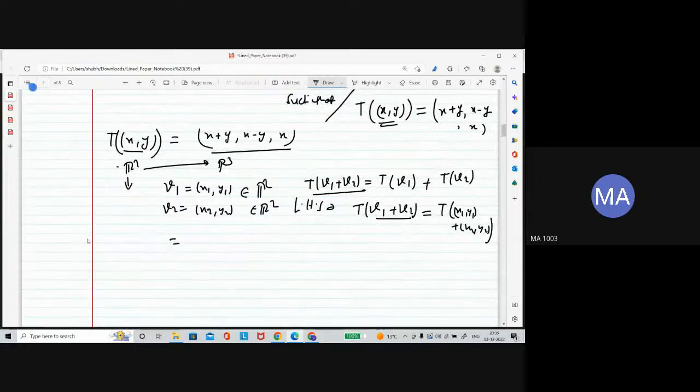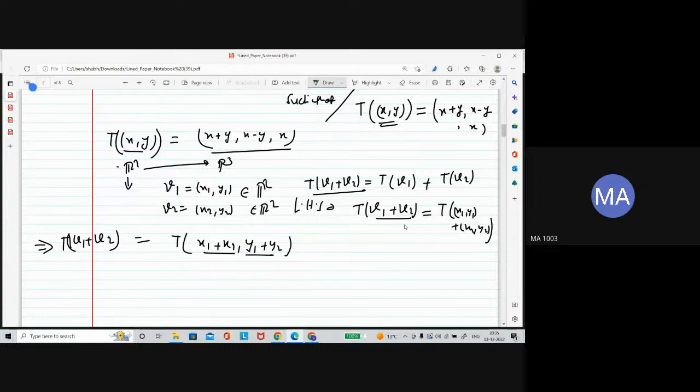Now T of v1 plus v2 implies this is equal to T of x1 y1 plus x2 y2. Now you can add coordinate wise. This is a single vector you got.